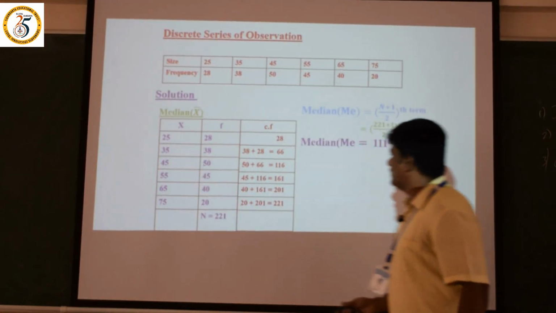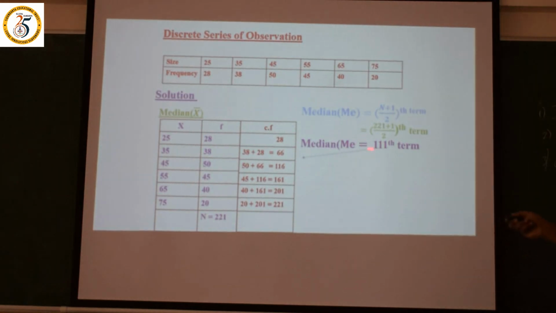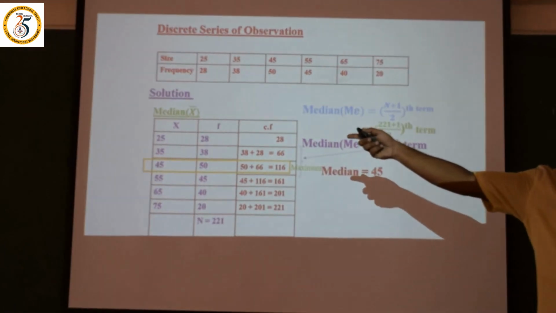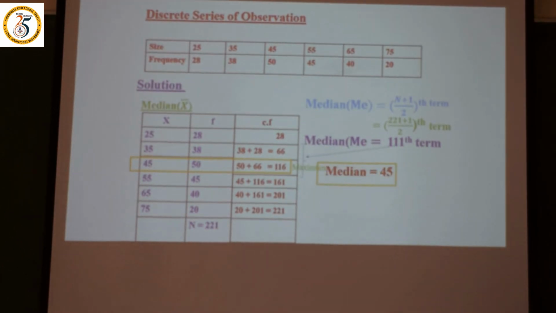The answer is 45. Look here, guys. Which one is the highest? Yes, after the 110th, the highest value is 116. This is the value. Now we can get it easily. Look here, which is the maximum? Yes. Now median is equal to 45. 45 is the answer. Okay, guys, this is the median.